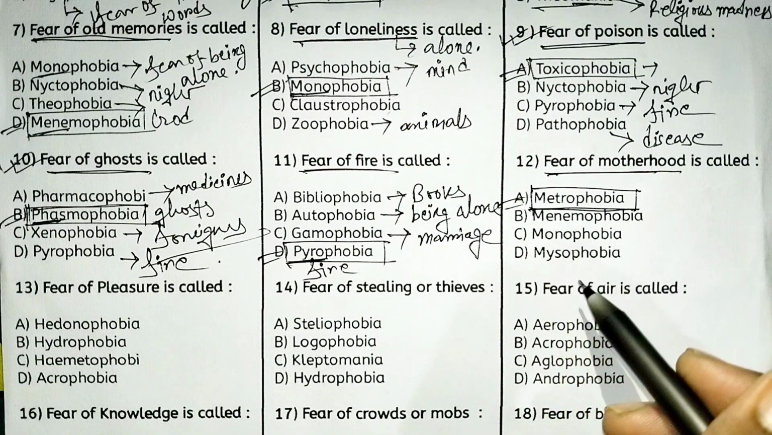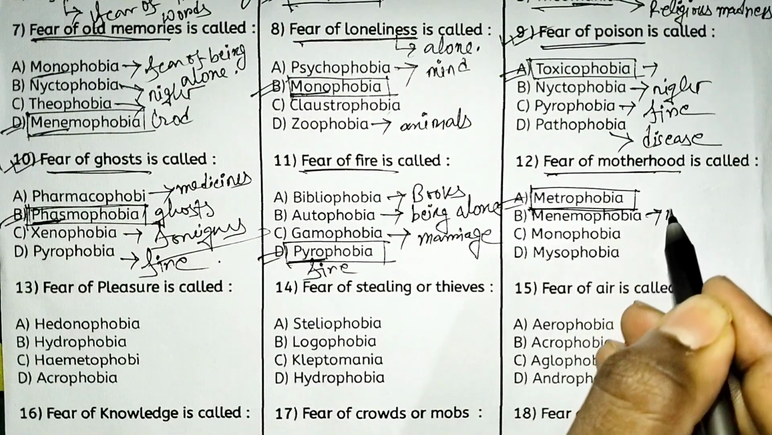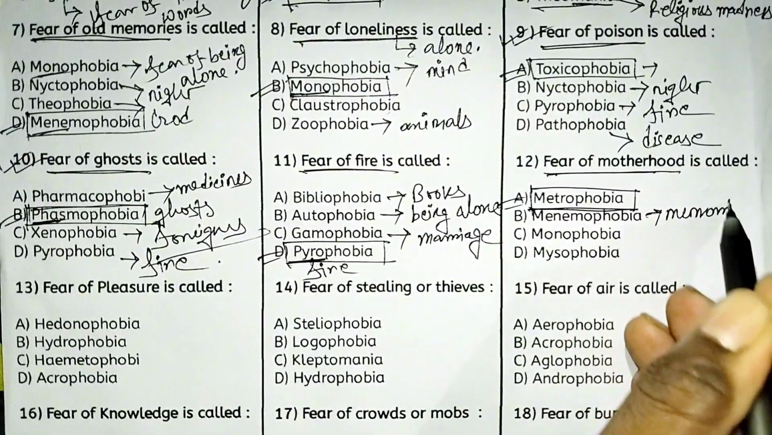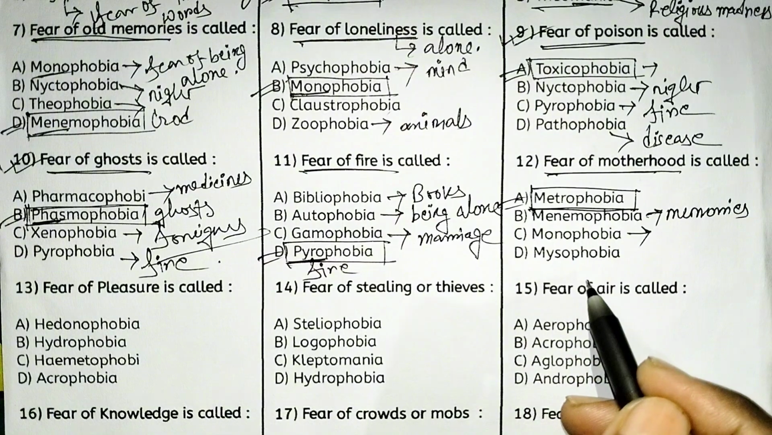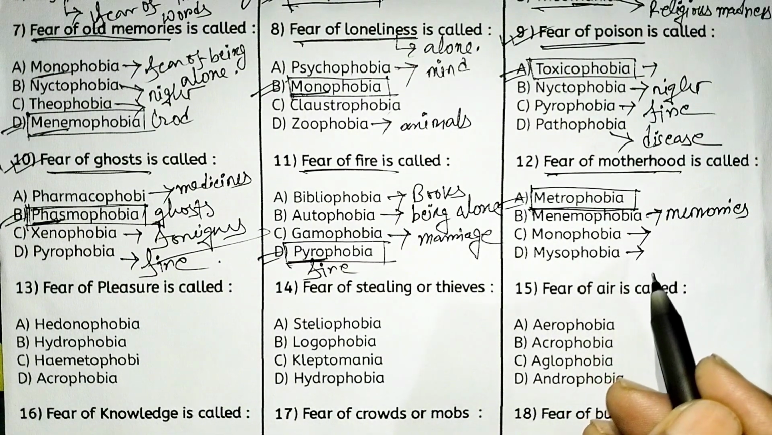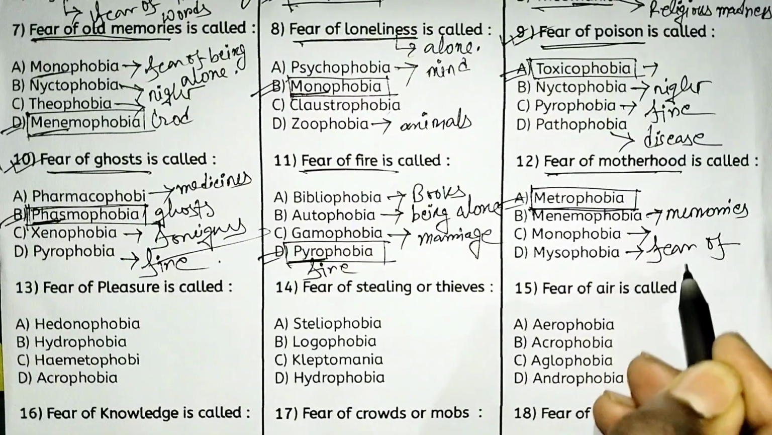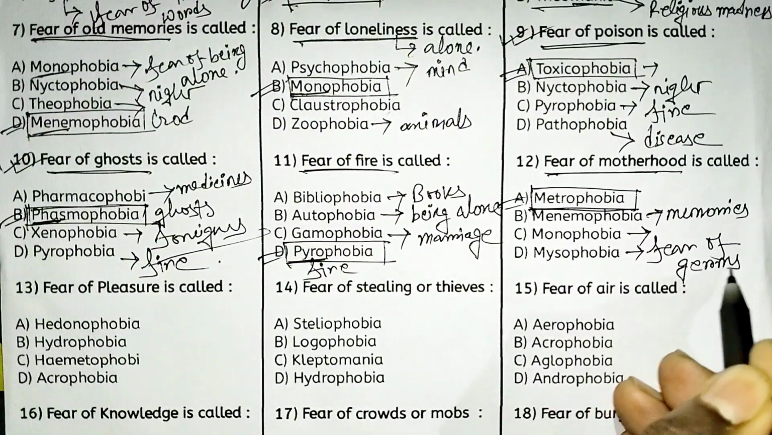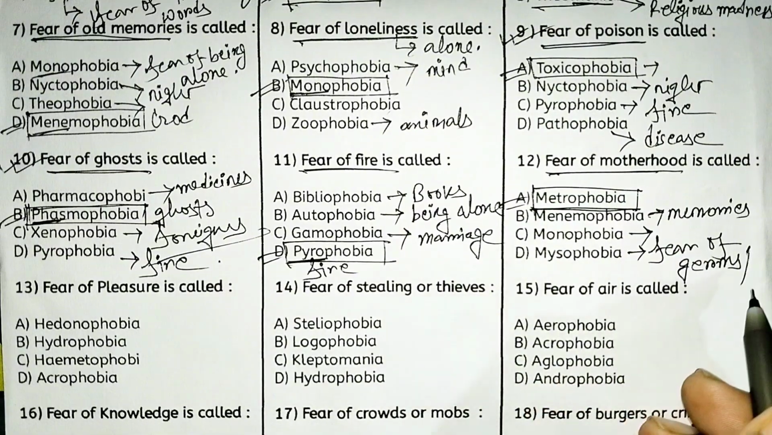And menomophobia suggests fear of memories. Okay, memories, menomophobia. And monophobia means fear of being alone. Mysophobia suggests fear of germs. Okay, fear of germs, or you can say contamination or pollution, that is mysophobia.